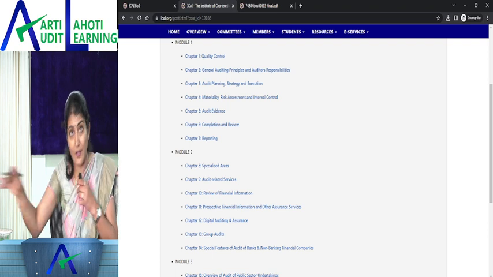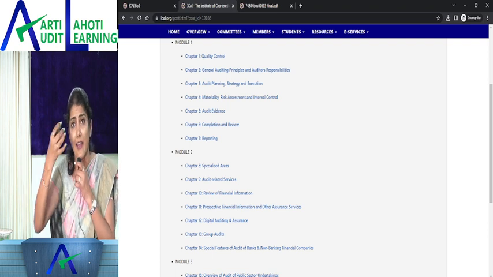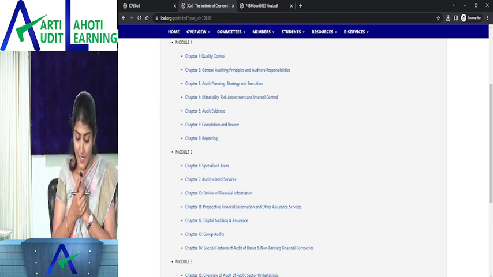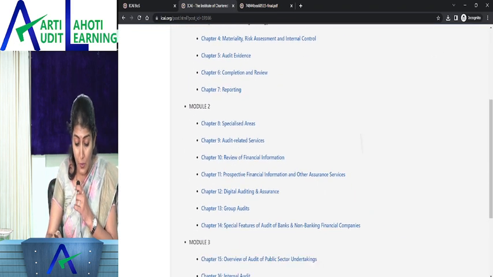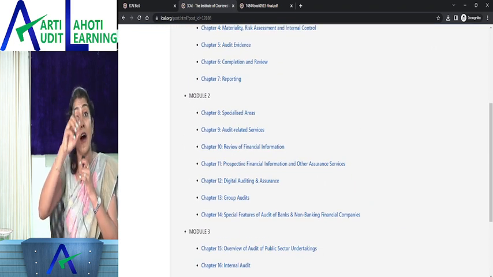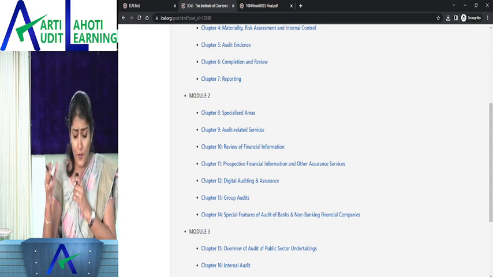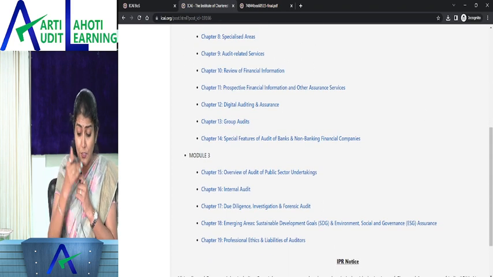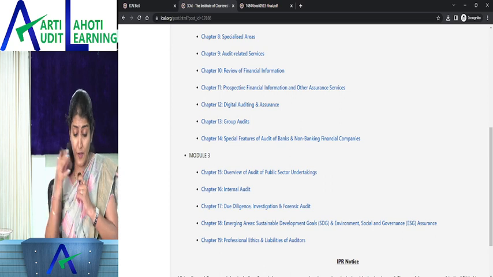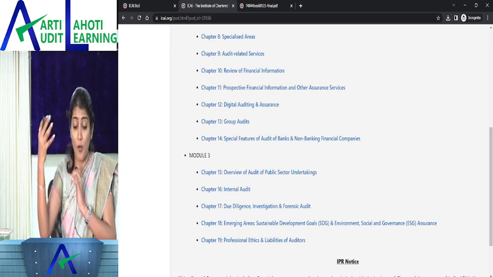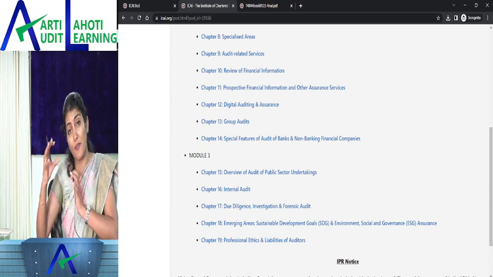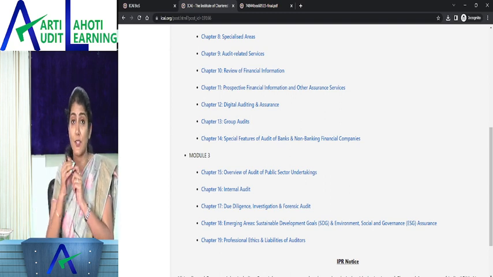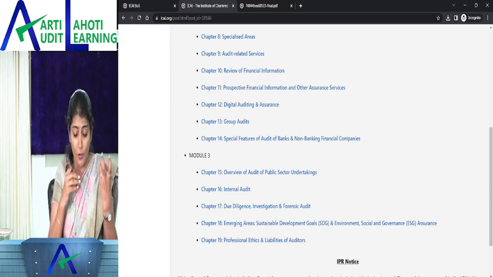So as such, if you look from chapter number 1 to chapter number 11, it is all auditing standards. It's all regarding the engagement and the quality control standards. In reporting, yes, they've also discussed the reporting under company law and also put the reporting under CARO over there, right? The company's auditors report order. Then I told you chapter number 12, digital auditing and assurance, which has replaced the chapter on the automated environment. Then group audit, earlier this chapter was the audit of the consolidated financial statements, now renamed as group audit.